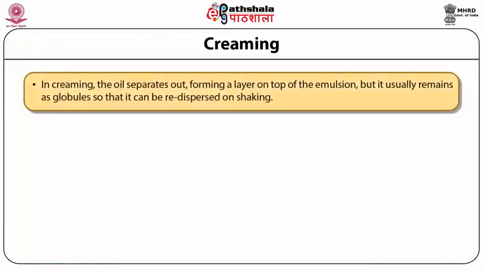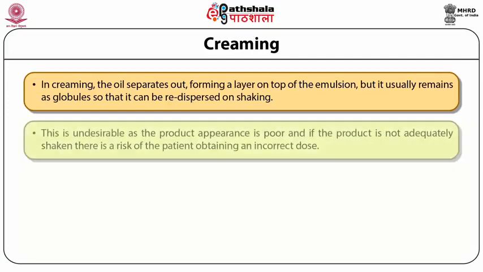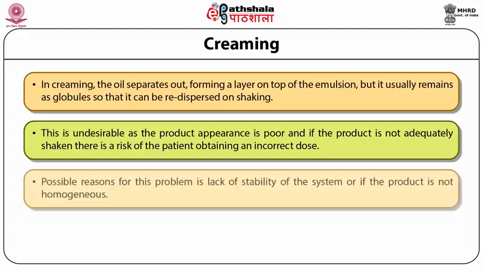Creaming. In creaming, the oil separates out, forming a layer on top of the emulsion, but it usually remains as globules so that it can be redispersed on shaking. This is undesirable as the product appearance is poor, and if the product is not adequately shaken, there is a risk of the patient taking an incorrect dose. Possible reasons for this problem are lack of stability of the system, or the product not being homogeneous.